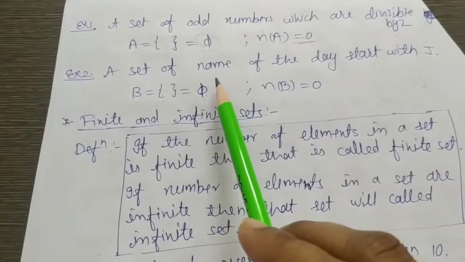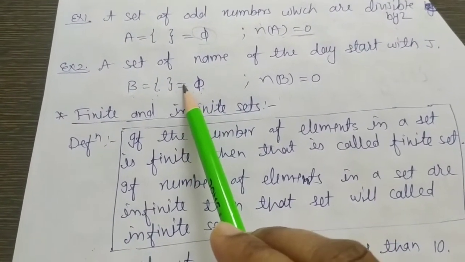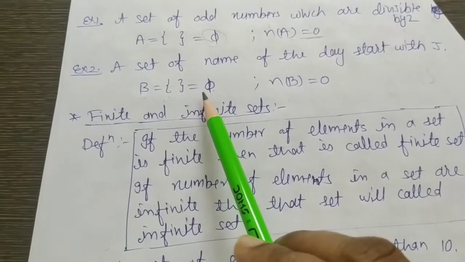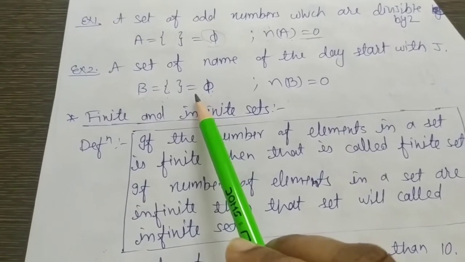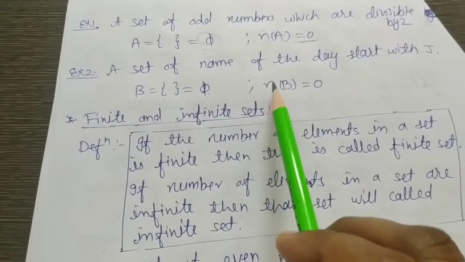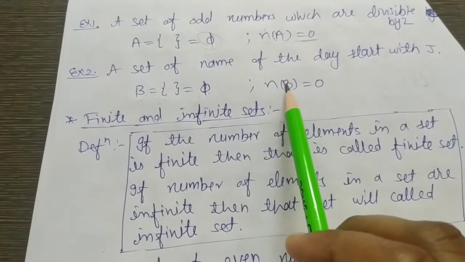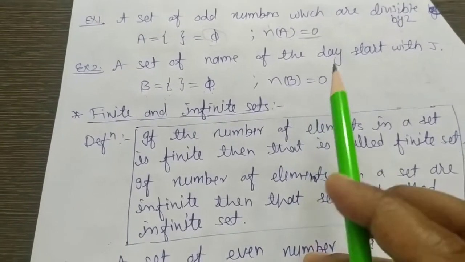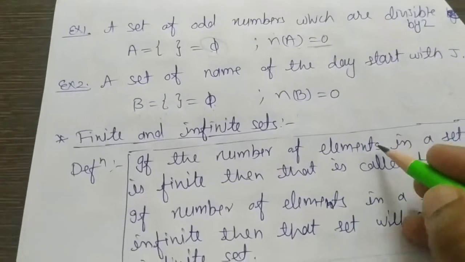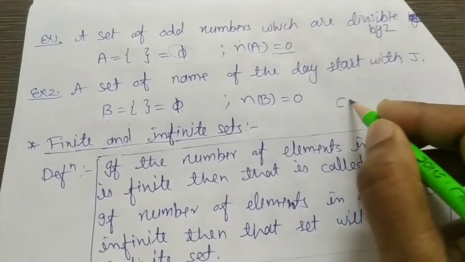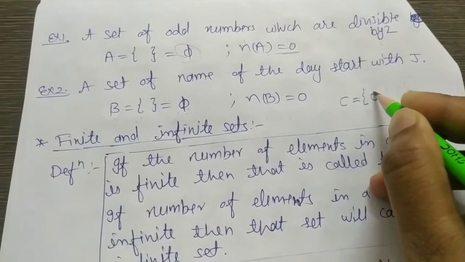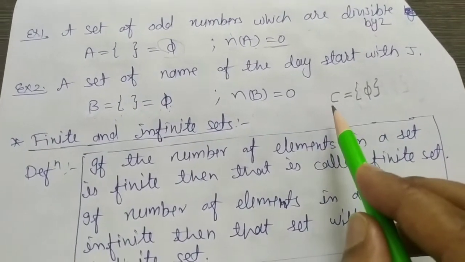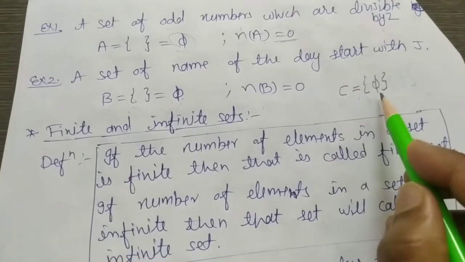Again it is a set because it is well defined. Every single student will give me the same answer for this question. The number of elements in B is again 0 because it does not have any element. Suppose I am given a set C such that, look here, there is a set C which has an element phi.